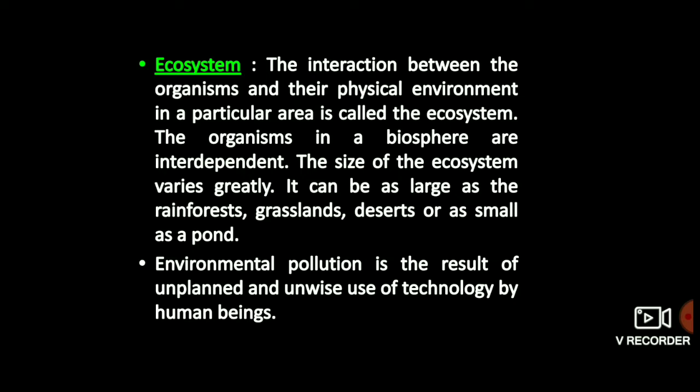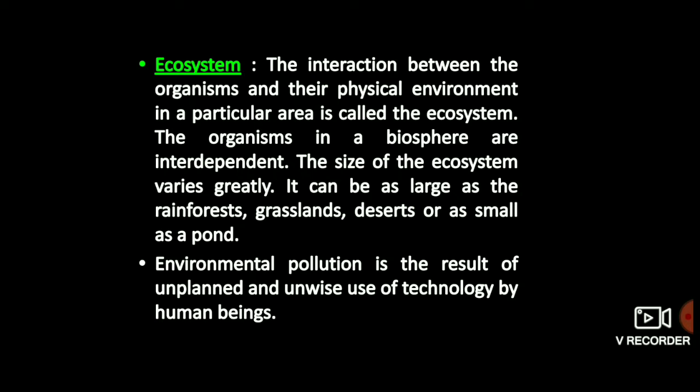I want to clear it more by giving one more example. So, elements of the ecosystem interact with each other. All the biotic components are dependent on each other and also interact with the abiotic components. For example, in a small pond, all the living organisms like plants, insects and fish depend on each other and also on their physical environment like water and sunlight. So children, I hope now it is very clear to all of you what an ecosystem is.